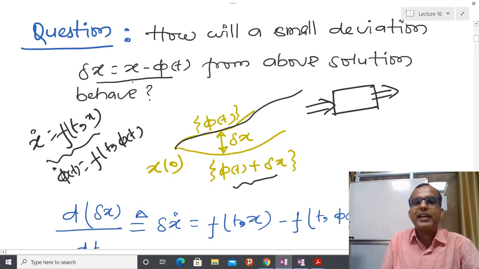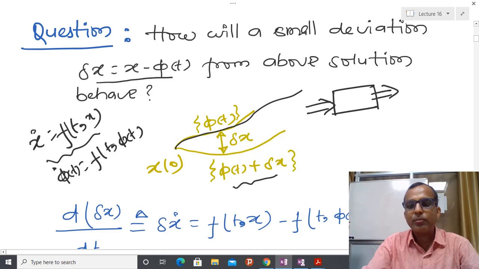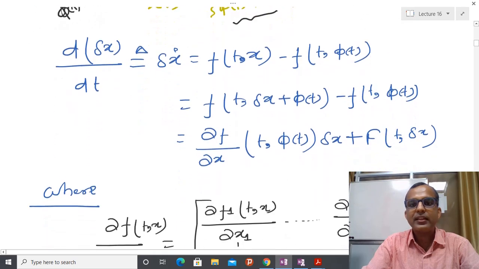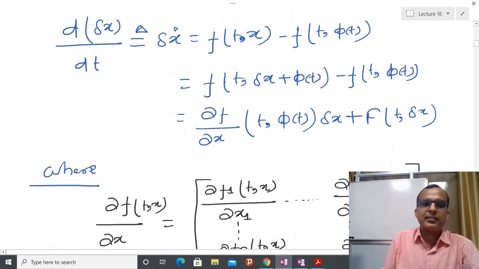This is my next output, and it also satisfies the differential equation, and due to that, in terms of deviation my differential equation can be represented like this. We know that delta x is nothing but x minus phi(t).